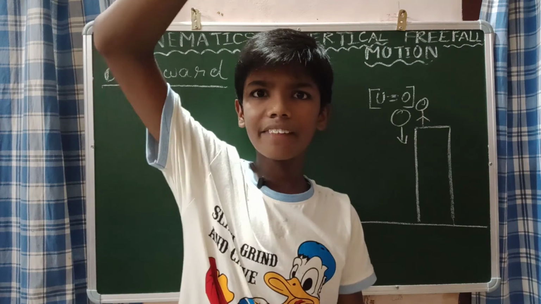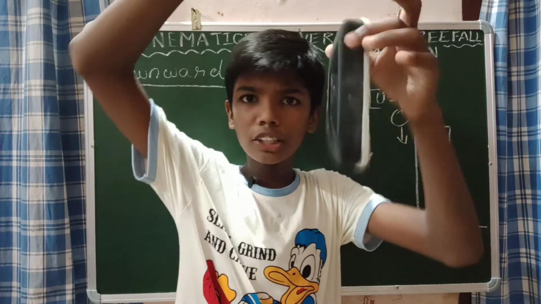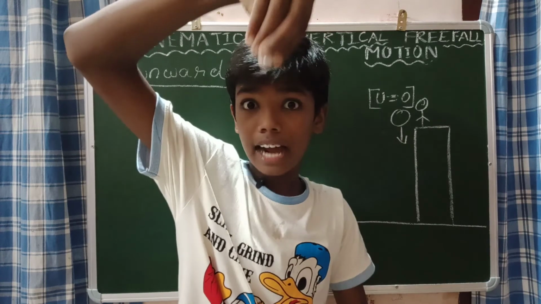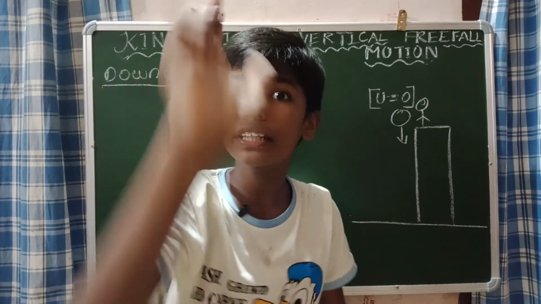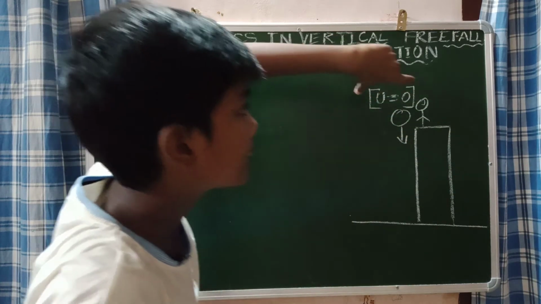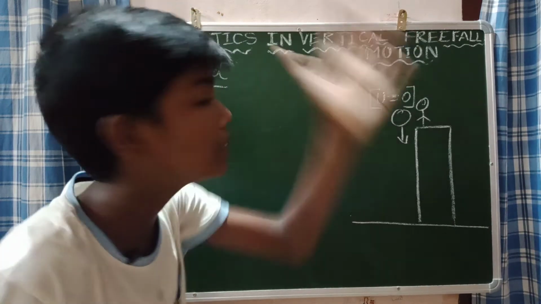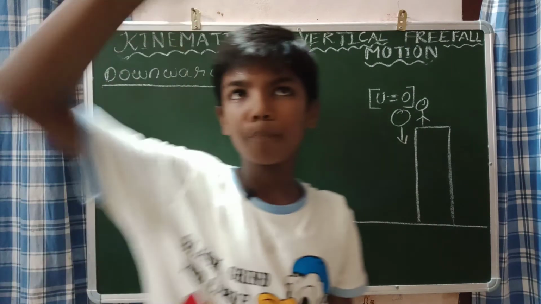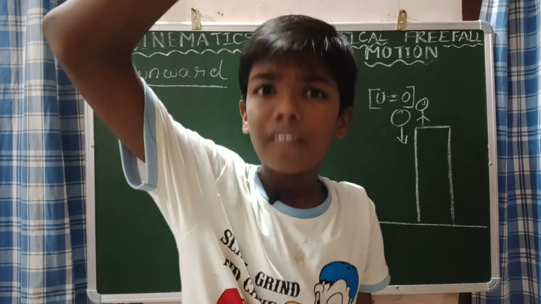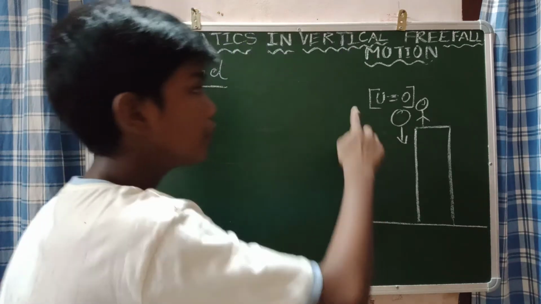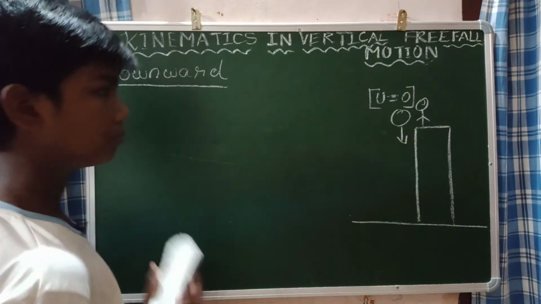Because at the instant I am dropping, the velocity, that means the initial velocity, will be 0. At the initial position only, the velocity will be 0. That is why u is equal to 0. That means the initial velocity will be 0.